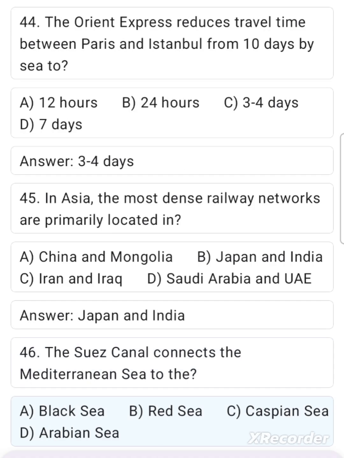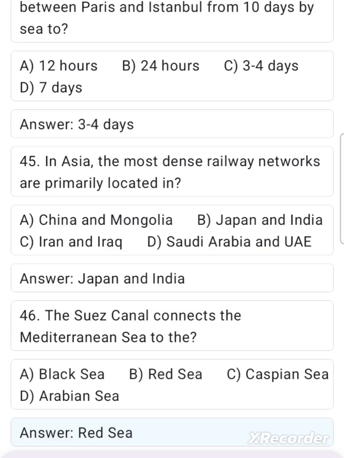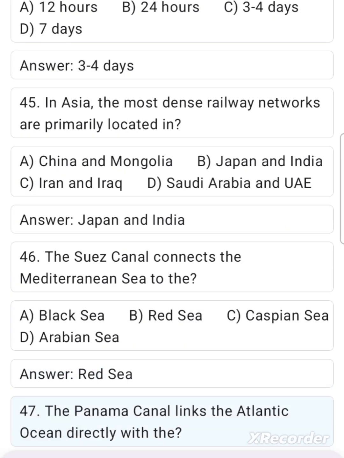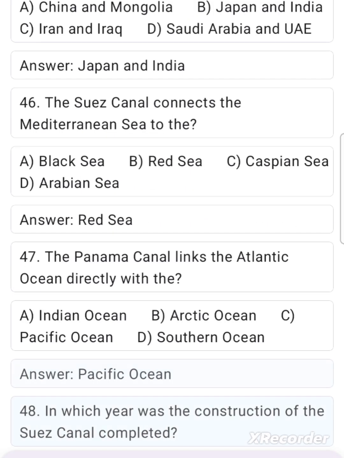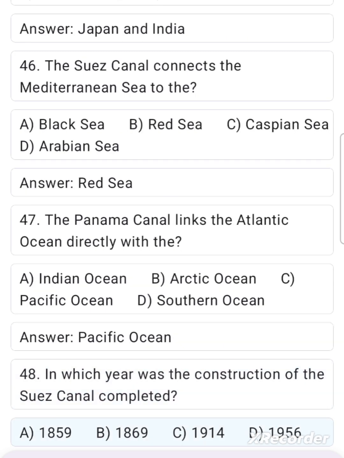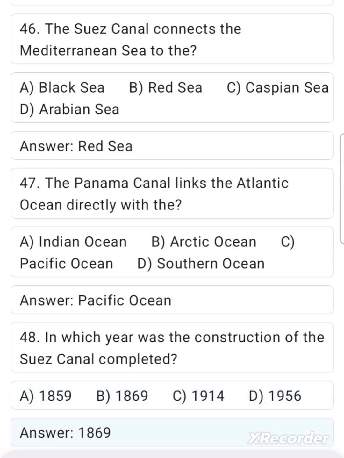46. The Suez Canal connects the Mediterranean Sea to the A. Black Sea. B. Red Sea. C. Caspian Sea. D. Arabian Sea. Answer: Red Sea. 47. The Panama Canal links the Atlantic Ocean directly with the A. Indian Ocean. B. Arctic Ocean. C. Pacific Ocean. D. Southern Ocean. Answer: Pacific Ocean. 48. In which year was the construction of the Suez Canal completed? A. 1859. B. 1869. C. 1914. D. 1956. Answer: 1869.